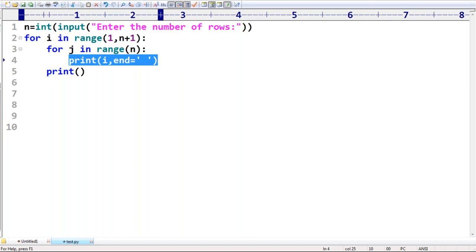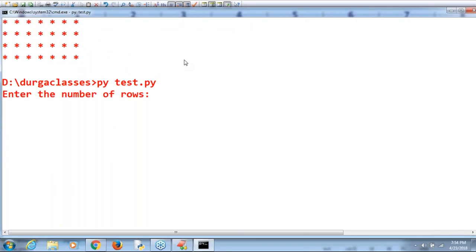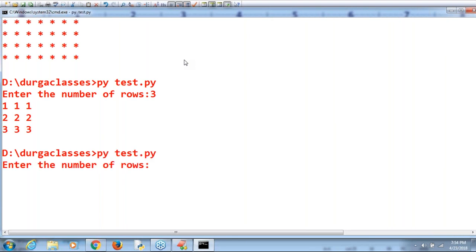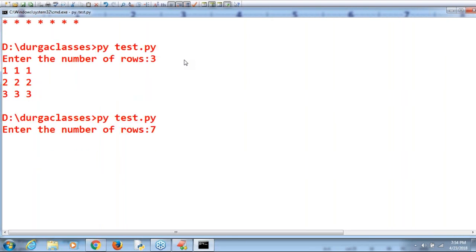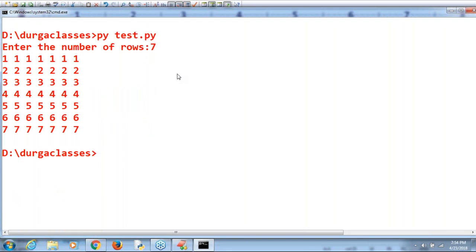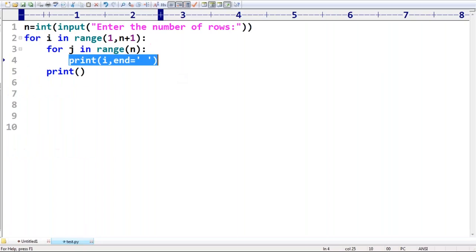Observe that. Enter number of rows. Sir, 3 I'm trying to enter. 1, 1, 1, 2, 2, 2, 3, 3, 3. Enter some number of rows. 7 I'm taking. 1, 2, 3, 4, 5, 6, 7. Like this, right? Clear? Sir, just by simply seeing, don't try to get it. You have to practice. Then you are going to get that. Once you start coding, then you will get that. Sir, here I plus 1 and so on, I'm taking. But anyway, you have to practice. Then you people can understand very easily, right? Remember that. Clear?